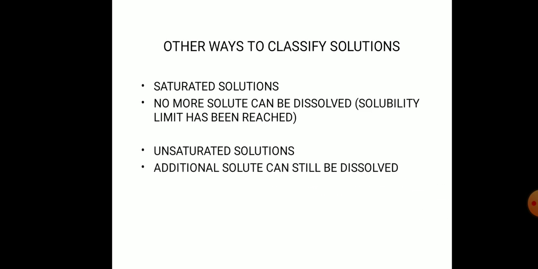Other classified solutions: a saturated solution, in which no more solute can be dissolved and the solubility limit has been reached, and an unsaturated solution, in which additional solute can still be dissolved.